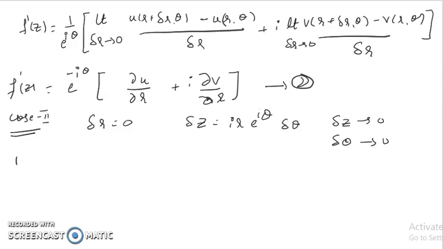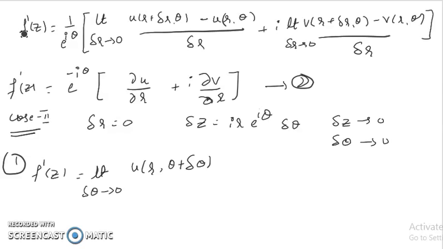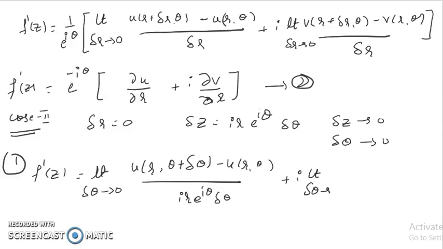So now equation 1 becomes f dash of z is equal to limit delta theta tending to 0 of u of r comma, because delta r is 0, theta plus delta theta, minus u of r comma theta, divided by i r e raised to i theta delta theta, plus i into limit delta theta tending to 0 of v of r comma theta plus delta theta minus v of r comma theta, divided by i r e raised to i theta delta theta.